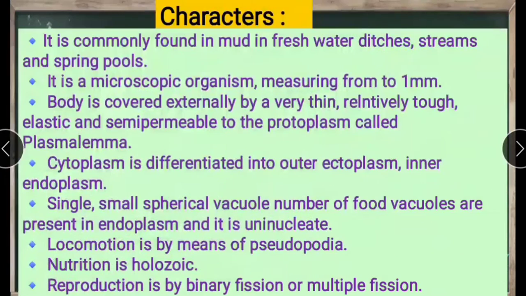Next, characters. It is commonly found in mud, in freshwater ditches and streams, and also in spring pools.